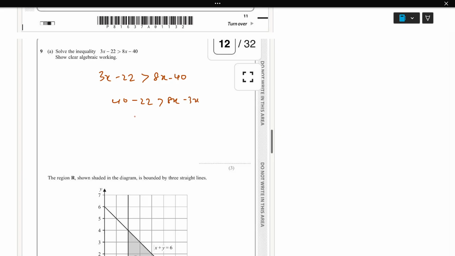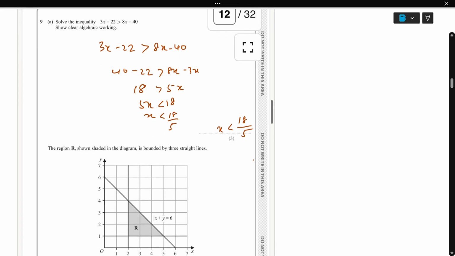So 40 minus 22 is going to be 18. 18 greater than 5x. So I'll swap, so x less than 18 over 5. Yeah, the final answer is x less than 18 over 5.